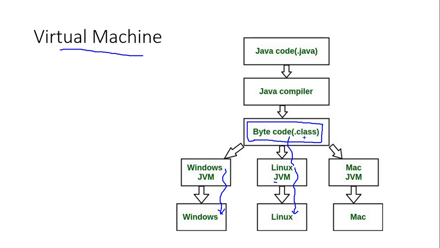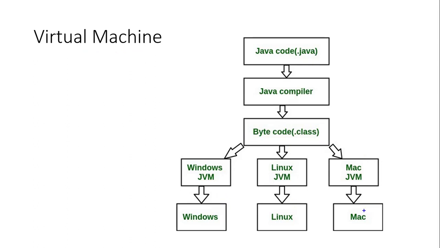In the same way, the JVM, or the Java virtual machine, that is running on Mac will take the same bytecode and convert it into the machine instruction that is understood by the Mac machine. So this is the concept of Java.